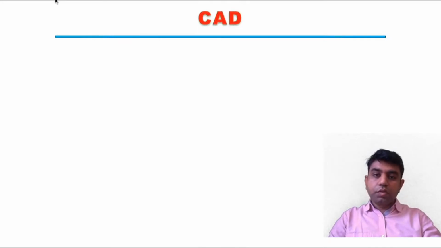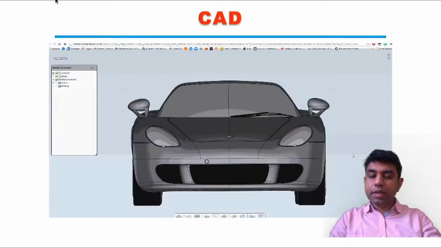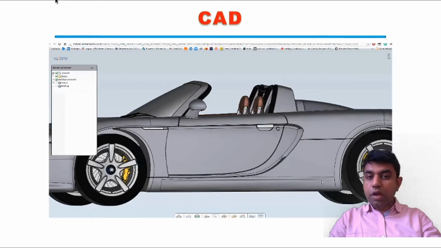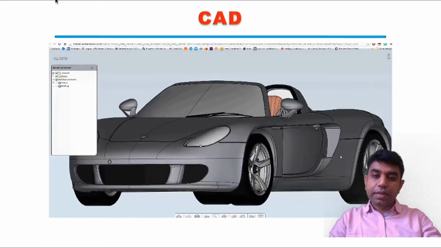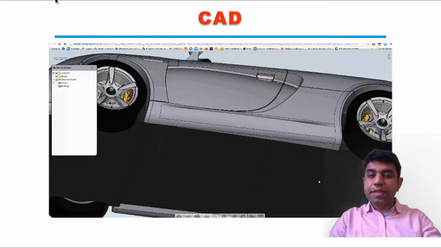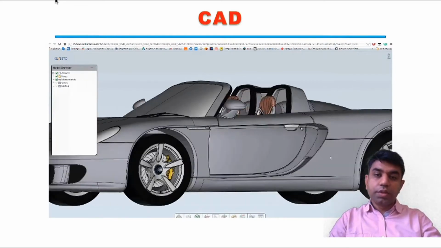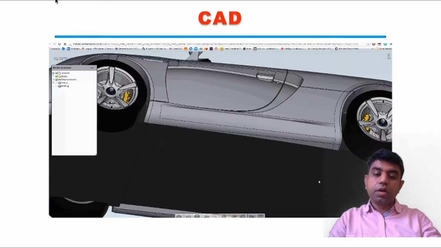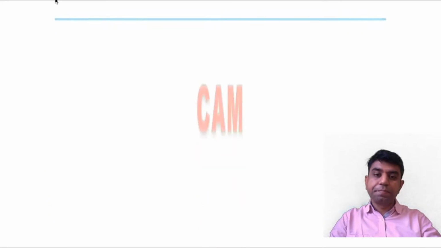Let us first understand the concept of CAD. CAD is computer aided design. Whenever you are designing something with the help of a computer or any software, that particular field is called computer aided design. Nowadays, in any industry, any product is designed with the help of computer software, and many of the software you are aware of also. Either ProE or SolidWorks or AutoCAD, when you are using them for designing purposes, it is called the computer aided design field.